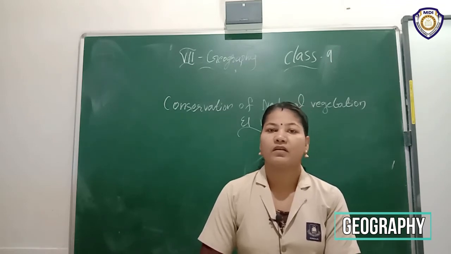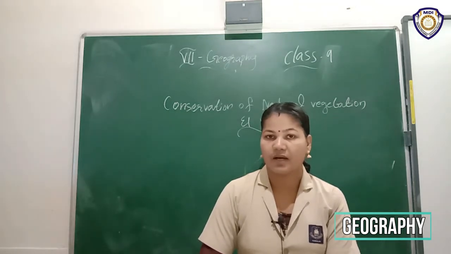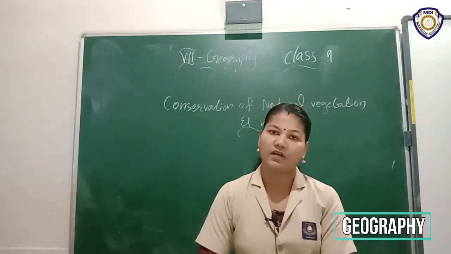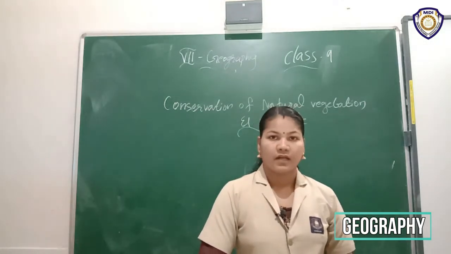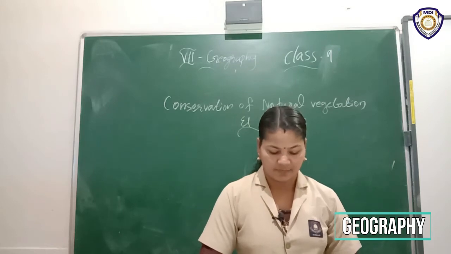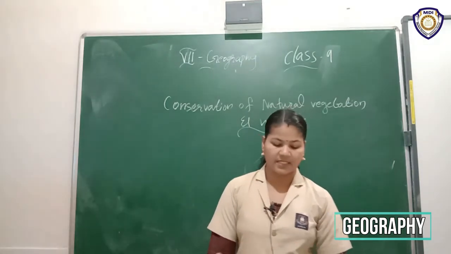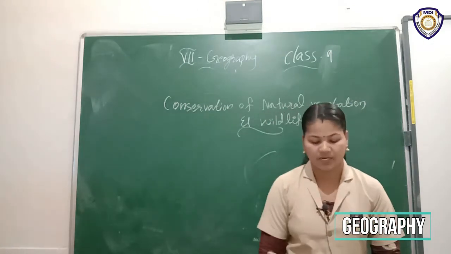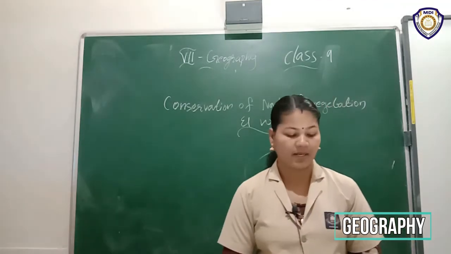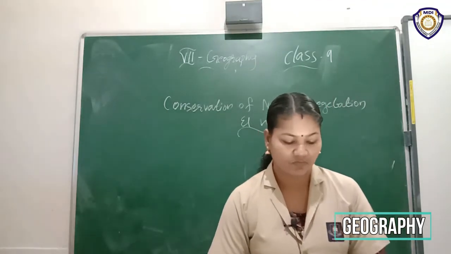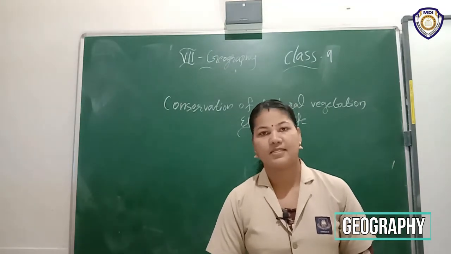Here are some natural causes and also human interferences. What are included in these natural and human factors? That is deforestation, then soil erosion, and also constructional activities, forest fire, tsunami, and landslides. These are the human and natural factors which accelerate the process of extinction of these animals. Please underline that.